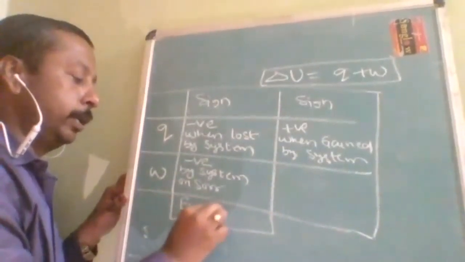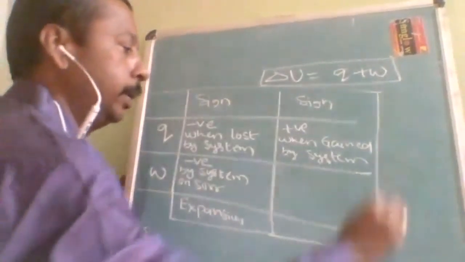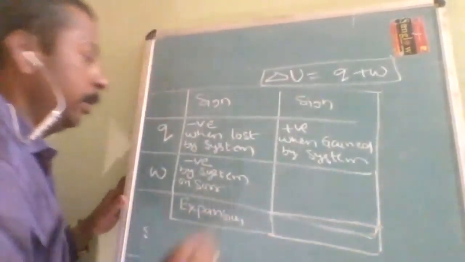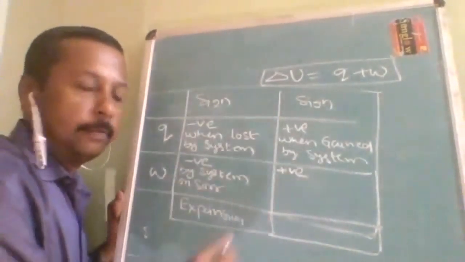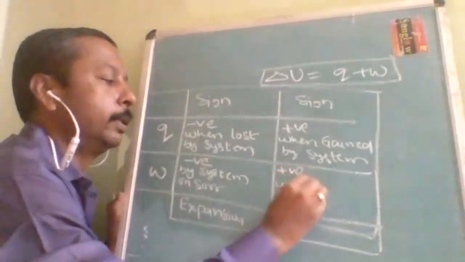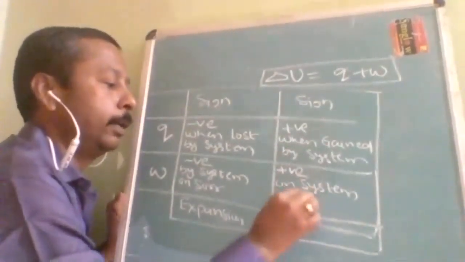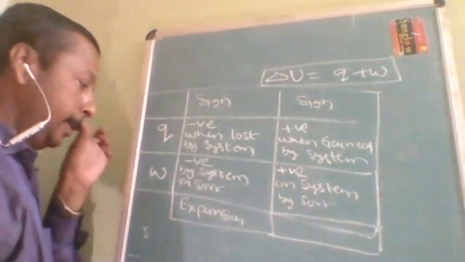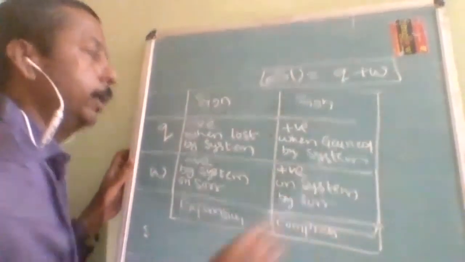Now the second thing: work will be positive when work is done on the system by the surroundings. So this is going to be compression.